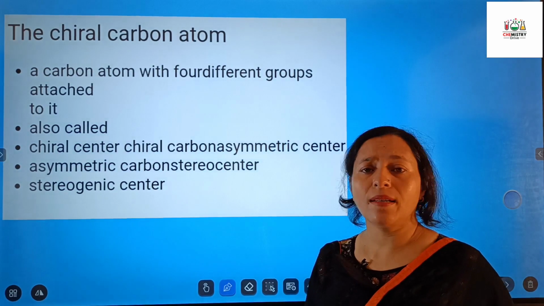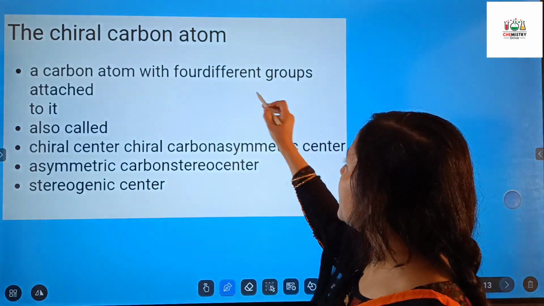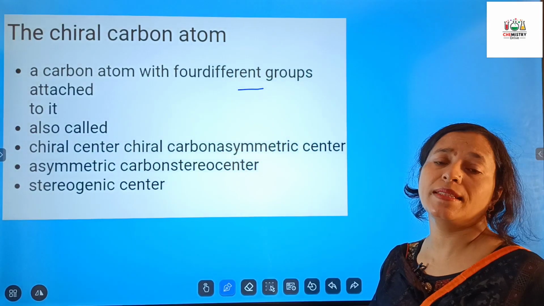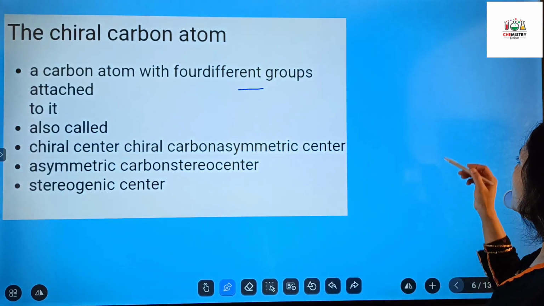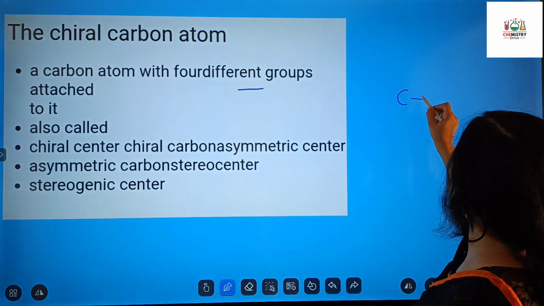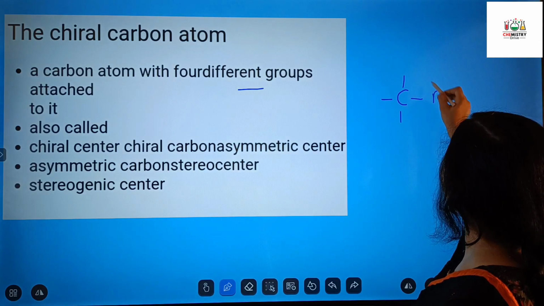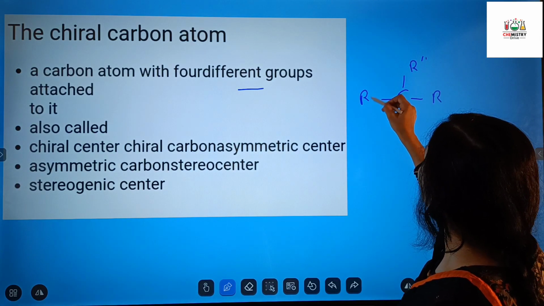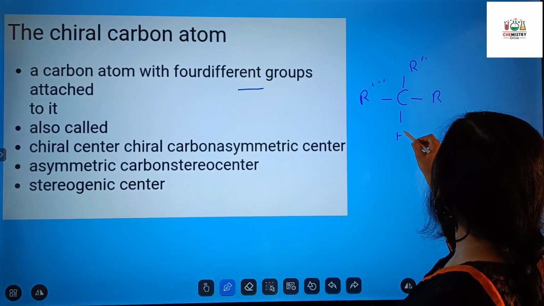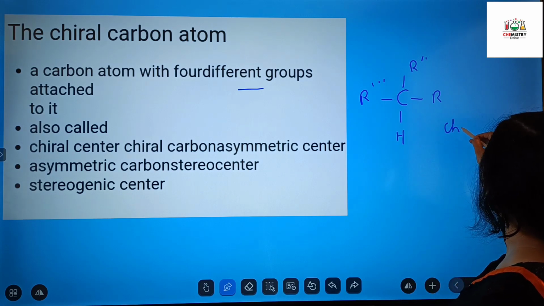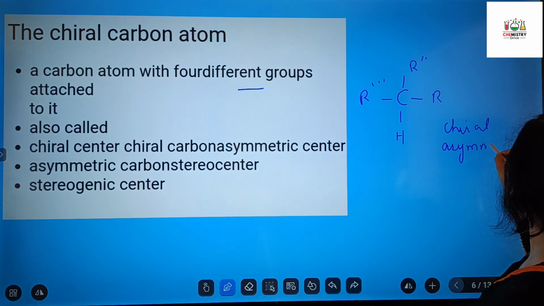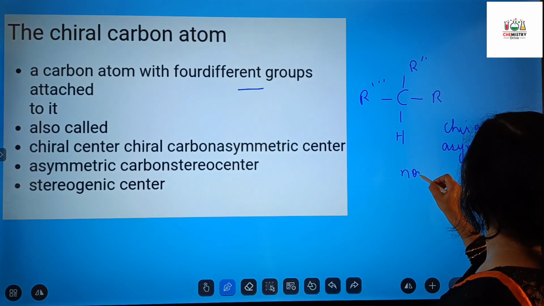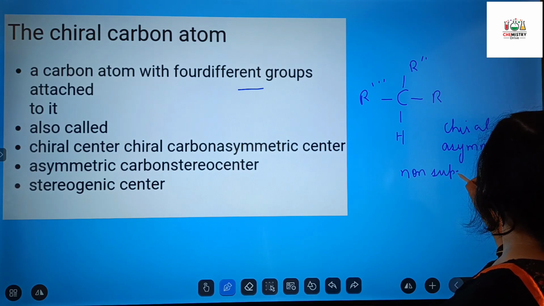So the property of a chiral carbon atom is that it is attached to four different groups. That's what I have just told you in the previous slide. So if the carbon atom is attached to four different groups, then we are calling it a chiral molecule, asymmetric, and the image will be non-superimposable.